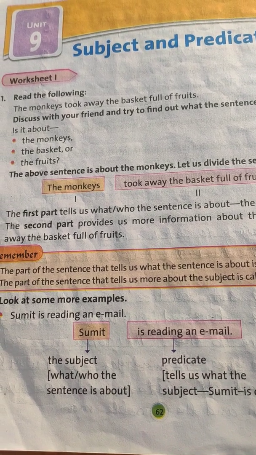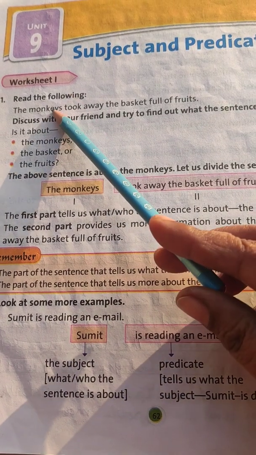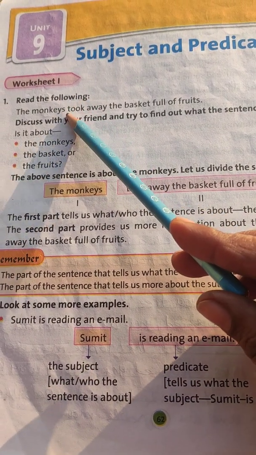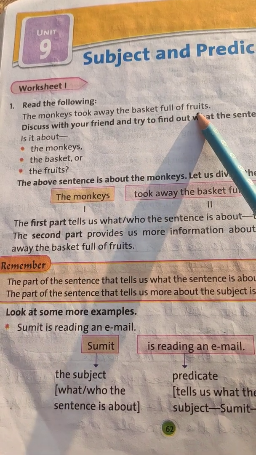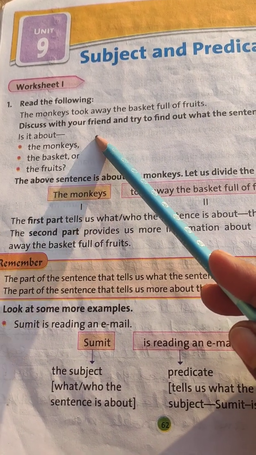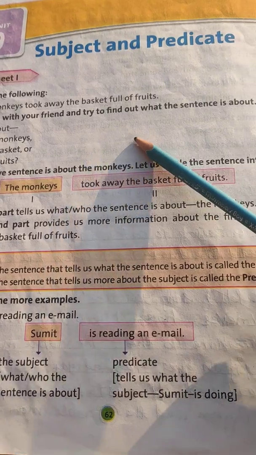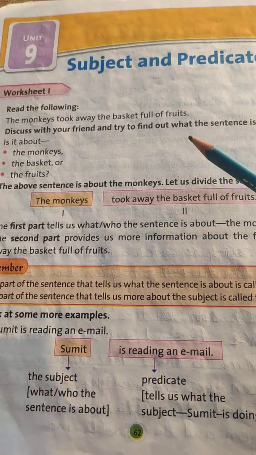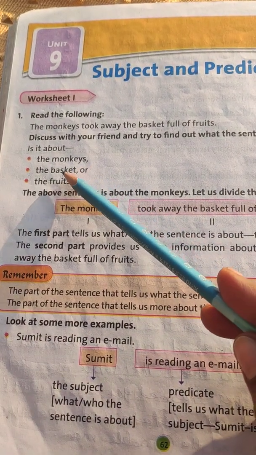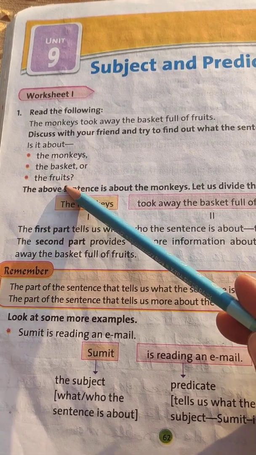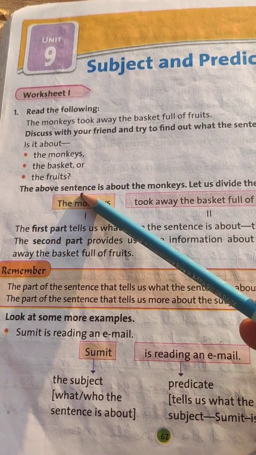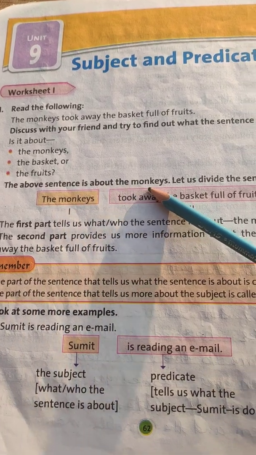Let us start now. Read the following. The monkeys took away the basket full of fruits. Discuss with your friend and try to find out what the sentence is about. Is it about the monkeys, the basket, or the fruits? The above sentence is about the monkeys.